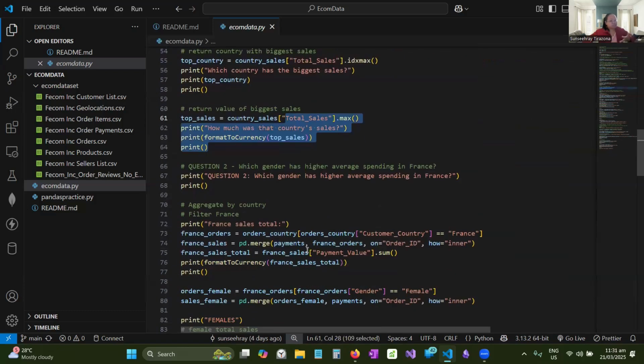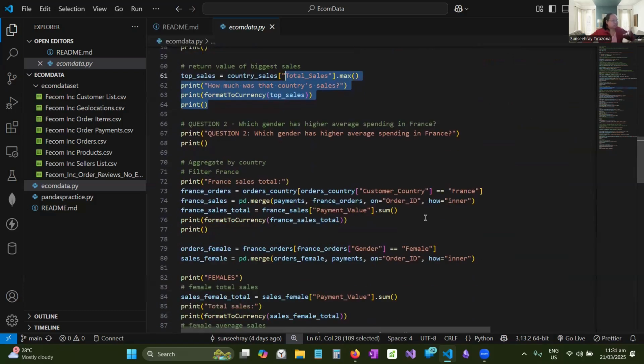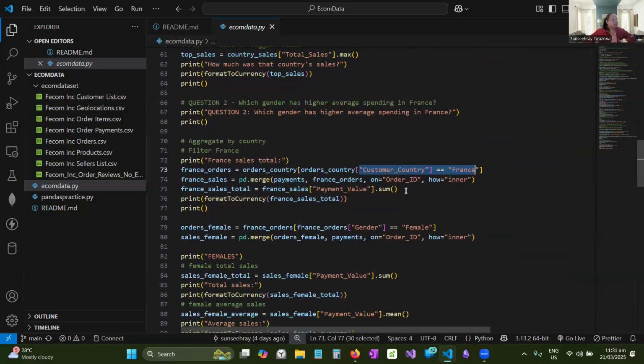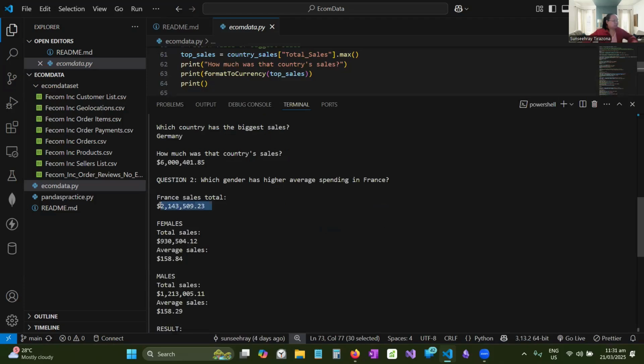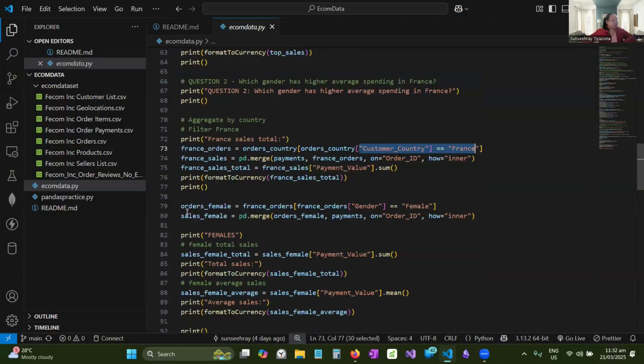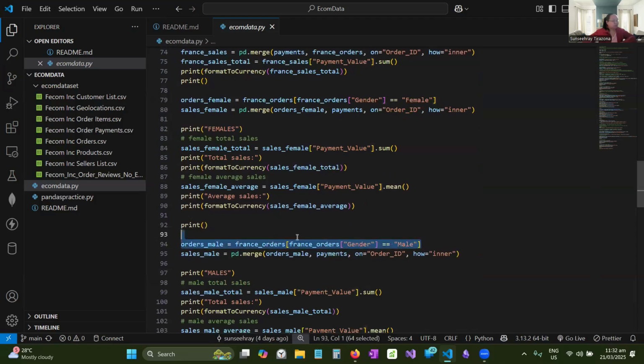For question number two, which gender has the higher average spending? A similar method of merging, but this time I'm filtering by the country France. So I'm only getting orders from France and merging them with payments based on the orders from France. And then summing the payment values, since I only have results from France. And then I can get the sum, which is this one. But I want the ones from females and males separated. So for females, I just need to filter the France orders by the gender female. And for males, it's over here.